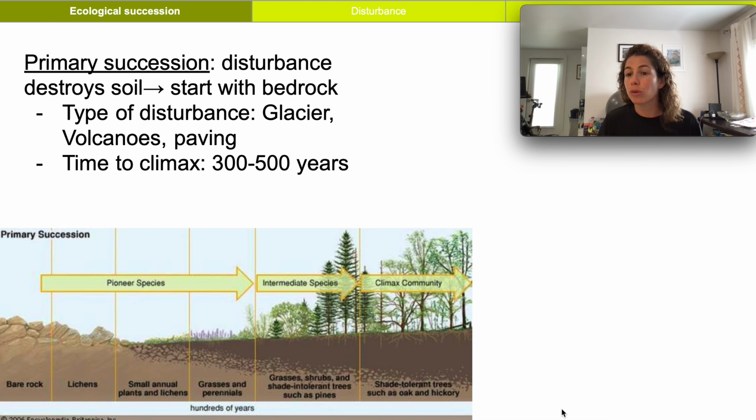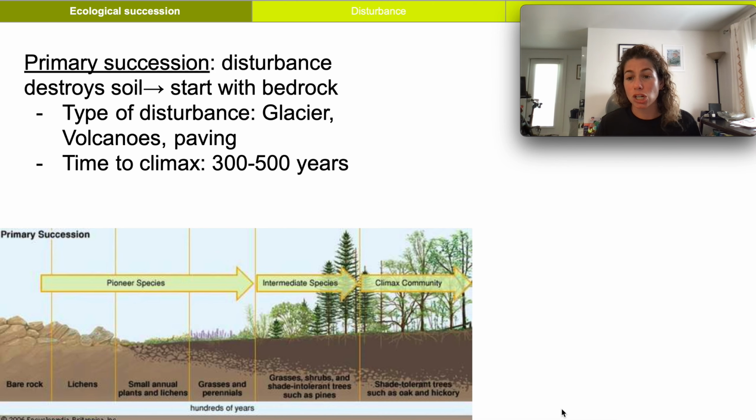solid rock. A really great place that we can actually see primary succession happening right now is with all the warming that's going on. A lot of the glaciers are receding, and you can see primary succession in action. You can see at places very close to where the glacier has receded, you have bare rock. And then as you get farther and farther away where the glacier used to be, you can see the lichen, you can see the small grass as you move away. So we're actually getting to see the steps of primary succession right now in places where the glaciers are receding. So if that's something that interests you, head out to Glacier National Park.